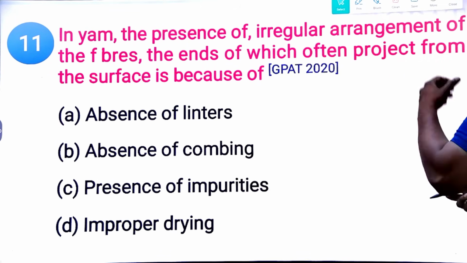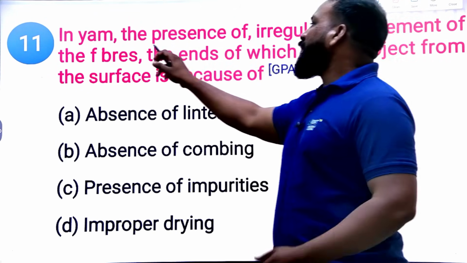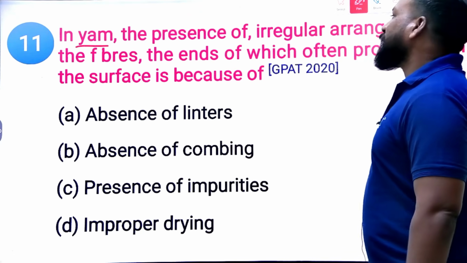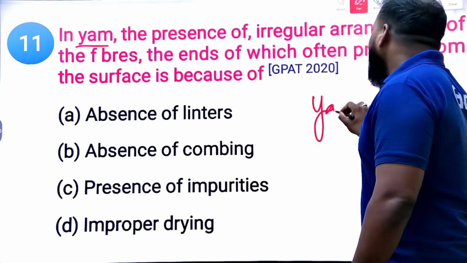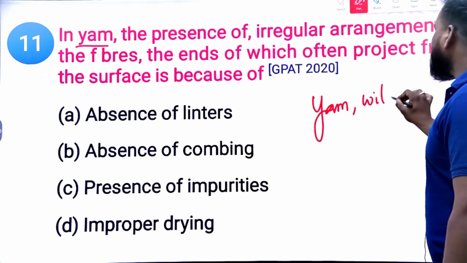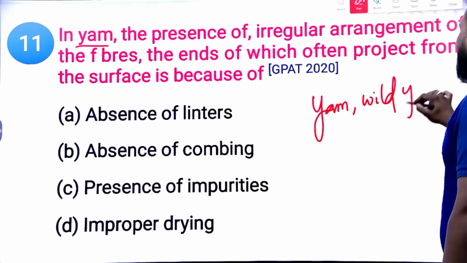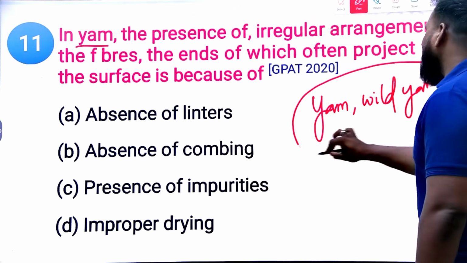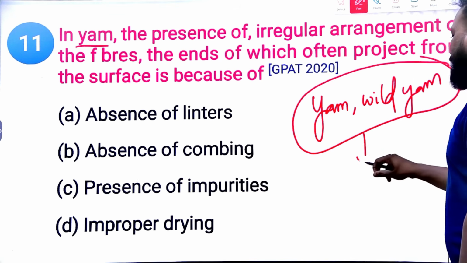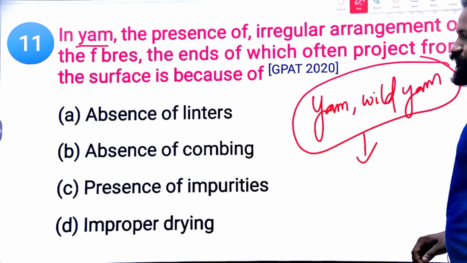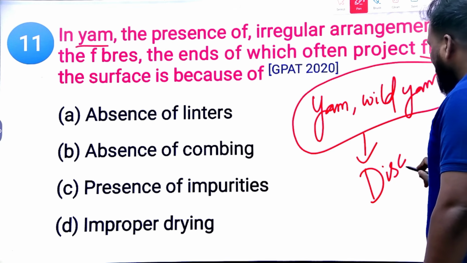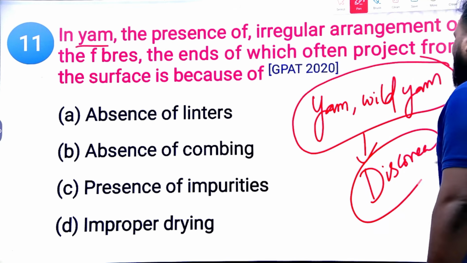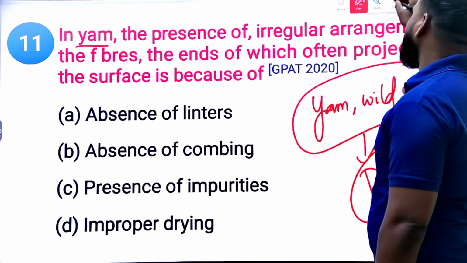Next, what is the synonym of yam? Which plant has the synonym yam? See, these are indirect questions: yam, or wild yam. For which plant is this synonym used? It is nothing but Dioscorea. Dioscorea tubers are known as yam.